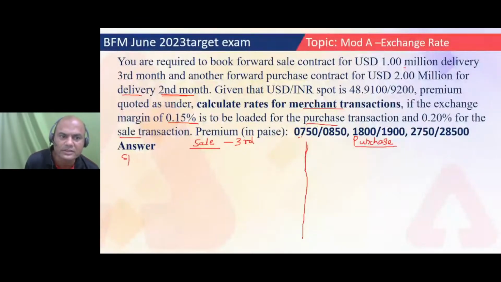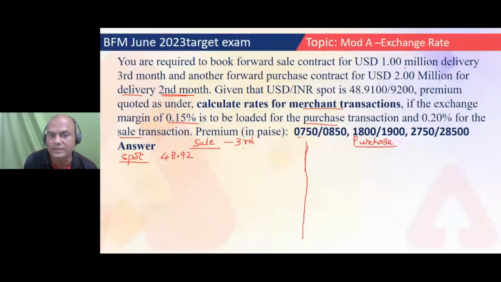What is the spot I'll be taking? 48.9192. What should I take? Fast now. 48 point, first day and in the month. Yesterday I've explained it, Lingesh. What is the difference between first day, last day, and in the month? Buy low, sell high. Okay. So now, what is the spot given? 48.92, right? Spot is 48.92.